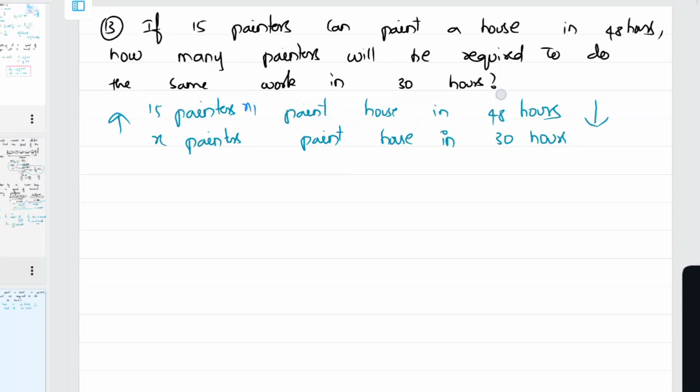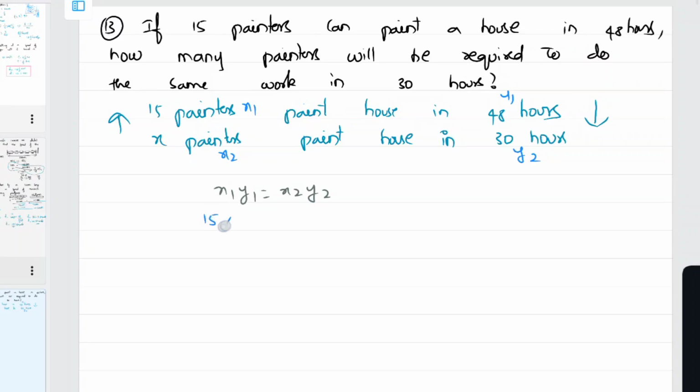This is x1, y1, and this is x2, y2. What is the formula? x1 y1 is equal to x2 y2. Sir, inverse proportion can also be called indirect proportion. Yeah.